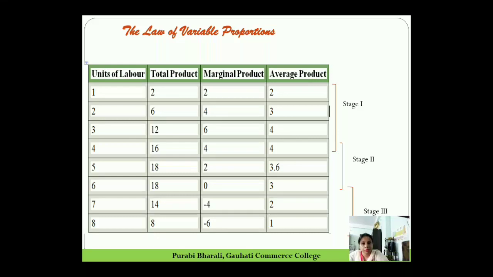When we employ the 4th unit of labor, marginal product starts falling from 6 to 4, but average product is still increasing. So the 1st to 4th unit of labor gives you the stage of increasing returns.